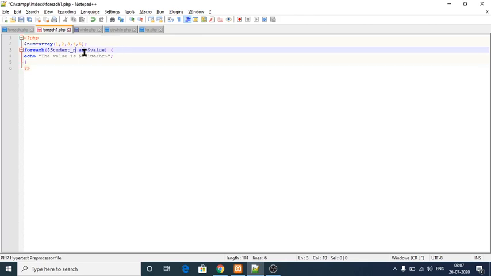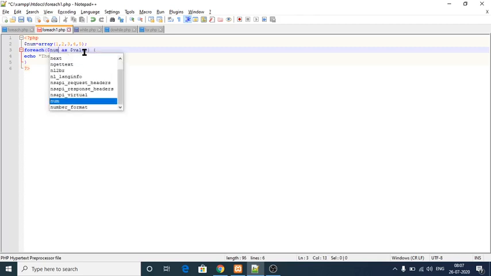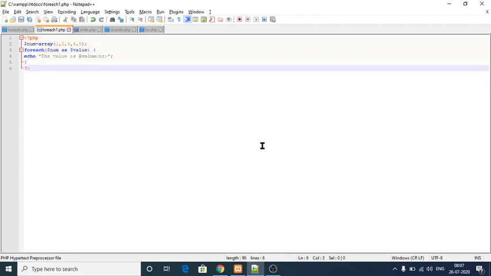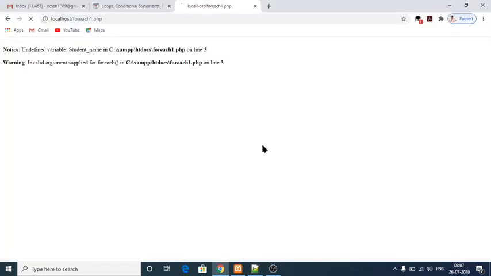Here I have to change it to num, sorry, a small mistake. Now you can get, yes, the value is 1, value is 2, value is 3, value is 4, value is 5. Till the last value of that particular array has been passed over from my variable to my foreach loop variable, it will execute again and again. That is what the foreach loop does.